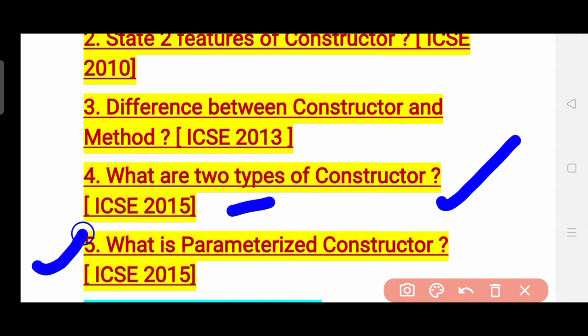The fifth question is: what is a parameterized constructor? I hope that most of you know this, and you can easily write the answer and give one example also. This is a basic trick: if you do not know anything, give something in detail and write one example and you can expect full marks. So this is the fifth and last question from constructor. Basically class 10th does not have a variety of questions, the theoretical questions are mainly from class 9th, but whatever I found for class 10 I am providing you.